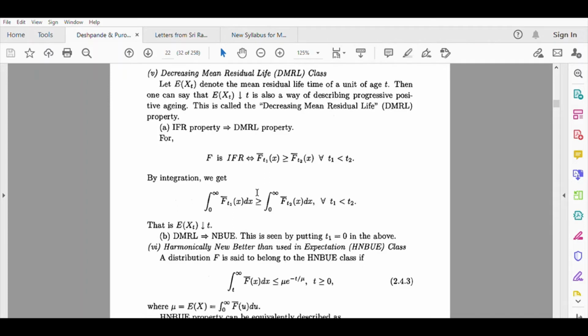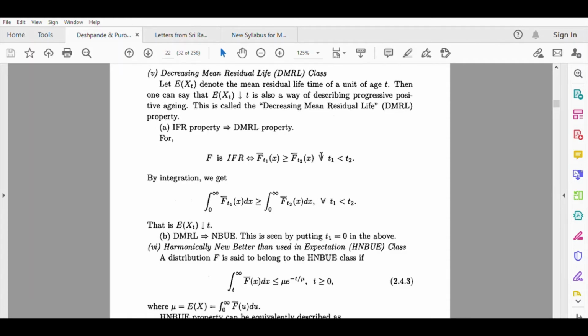Okay, now let us try to understand the broader meaning of this property. When a distribution has IFR property, what does it mean? Failure rate is increasing over time. So as time progresses, failure rate of that item is going to increase. So more the age, larger will be the failure rate.